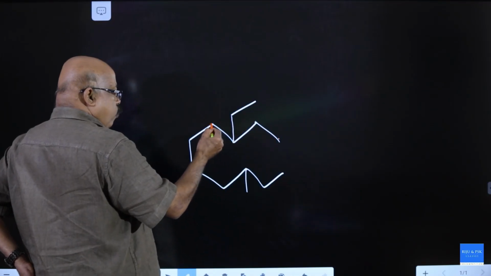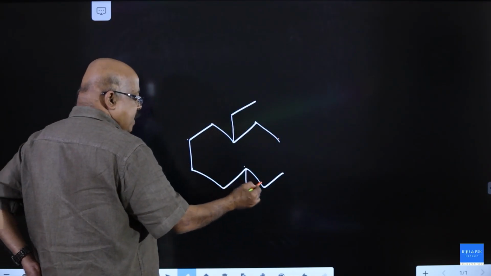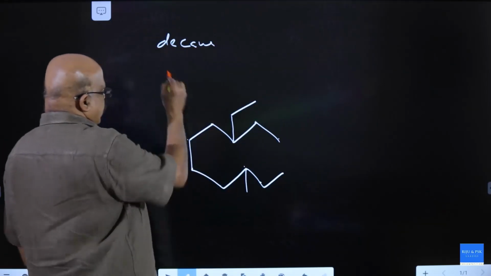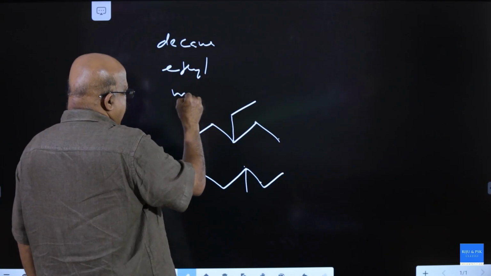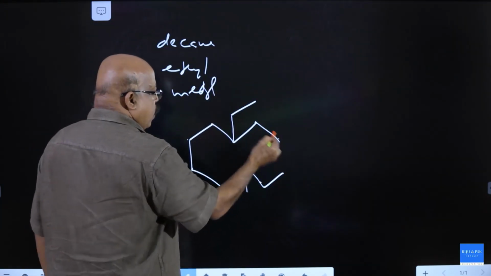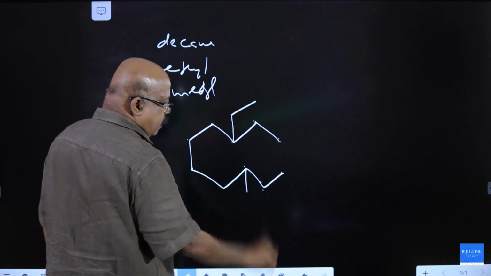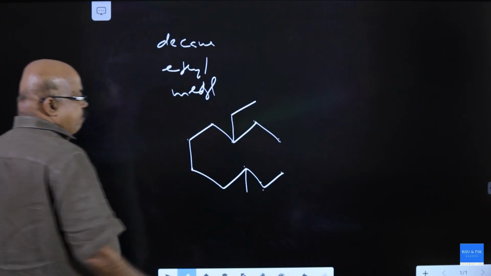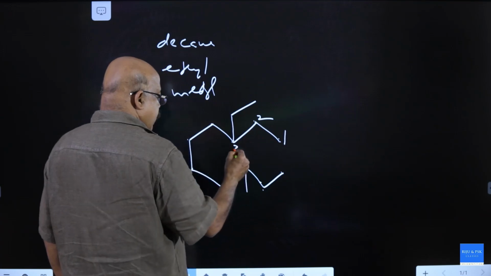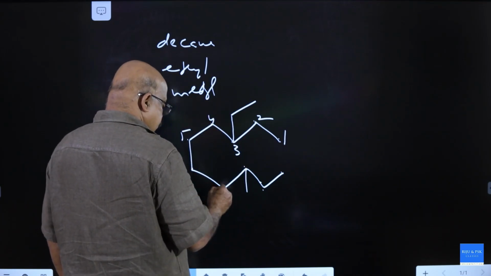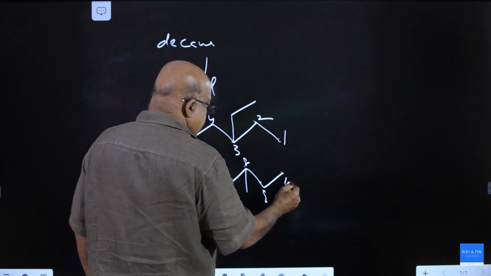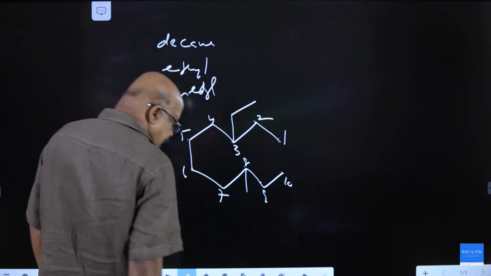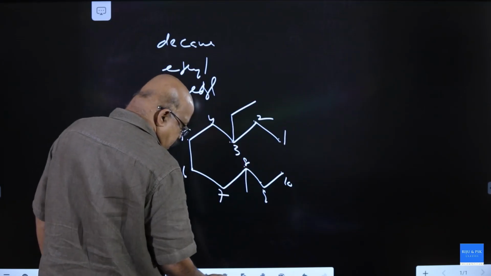One, 2, 3, 4, 5, 6, 7, 8, 9, 10, decane. Substituents: ethyl and methyl. Numbering can be done from any side. Since the substituents are different, alphabetical priority decides. It is 3-ethyl, 8-methyl decane.